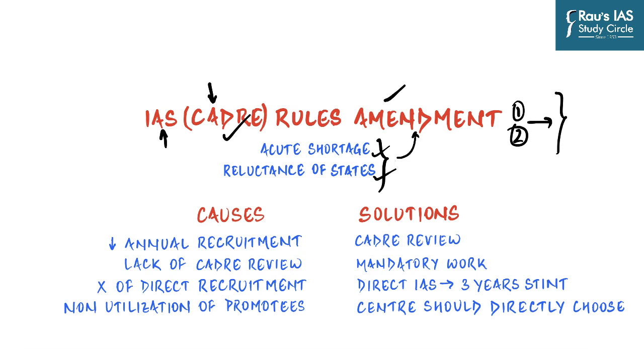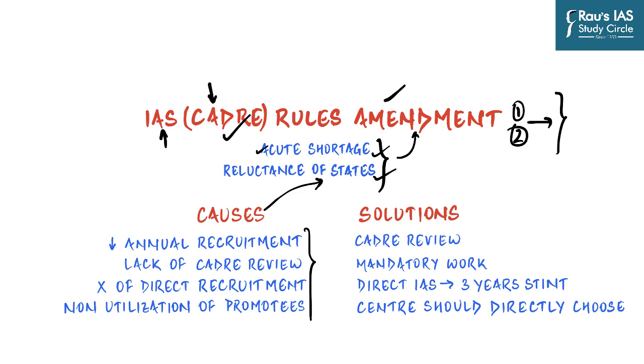Now the question arises, why is there an acute shortage of All India Services officers at the central level? And this is where this particular editorial comes very handy. They talk about 4 very specific, very obvious and very pertinent reasons because of which there is an acute shortage of officers at the central level. And according to the author, not all the causes deal with the state government, but rather the malice lies at the central level.